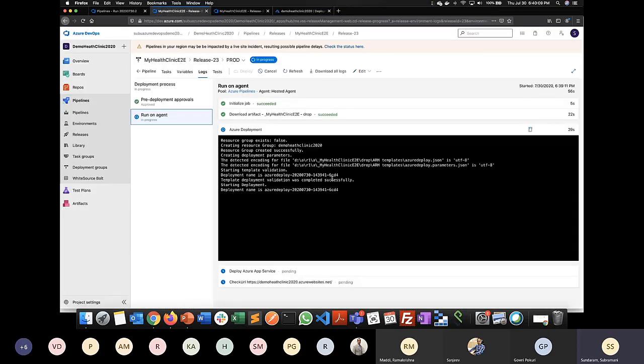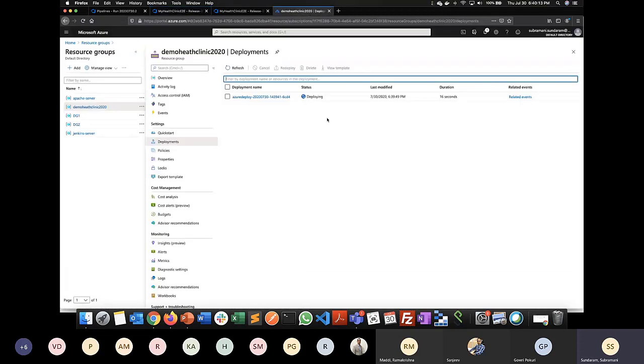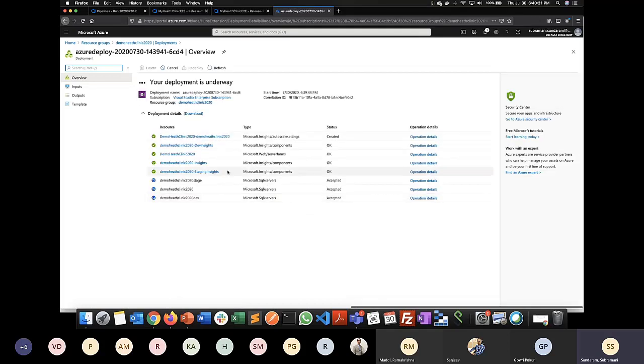Okay, so in that case, what happens? My Azure DevOps is automatically connected to the Azure cloud, and it is trying to do a deployment for me. What are all the deployments it is trying to do? When I click on it, I can see the list of deployments it is doing for me. See, it is trying to create a website. It is trying to create a SQL server for me. It is trying to create application insights for me. So logs, everything is being created as part of this particular website creation.